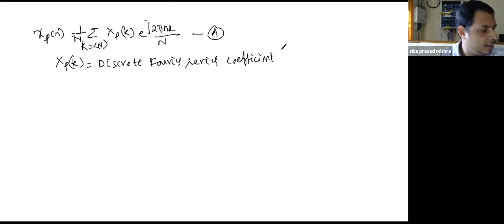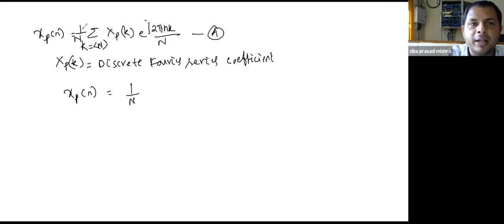Okay, discrete Fourier series coefficient. Now, it is very important to find this discrete Fourier series coefficient. If you are able to find it, then we can say that the assumption we took in equation A, that is the discrete Fourier series representation of x_p[n] with the help of exponential signals, is correct. Now, to find this, let this x_p[n] equal to 1 by N.